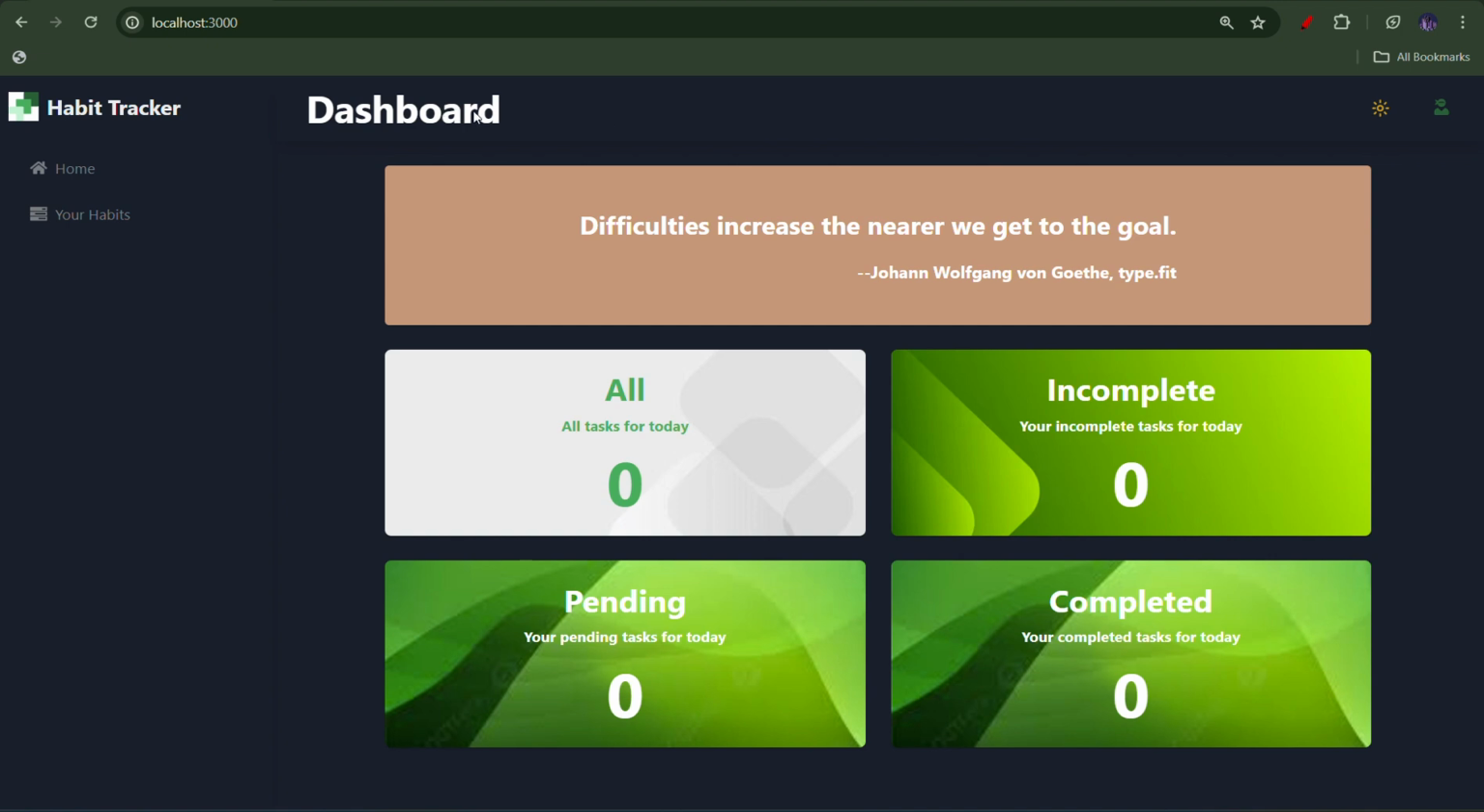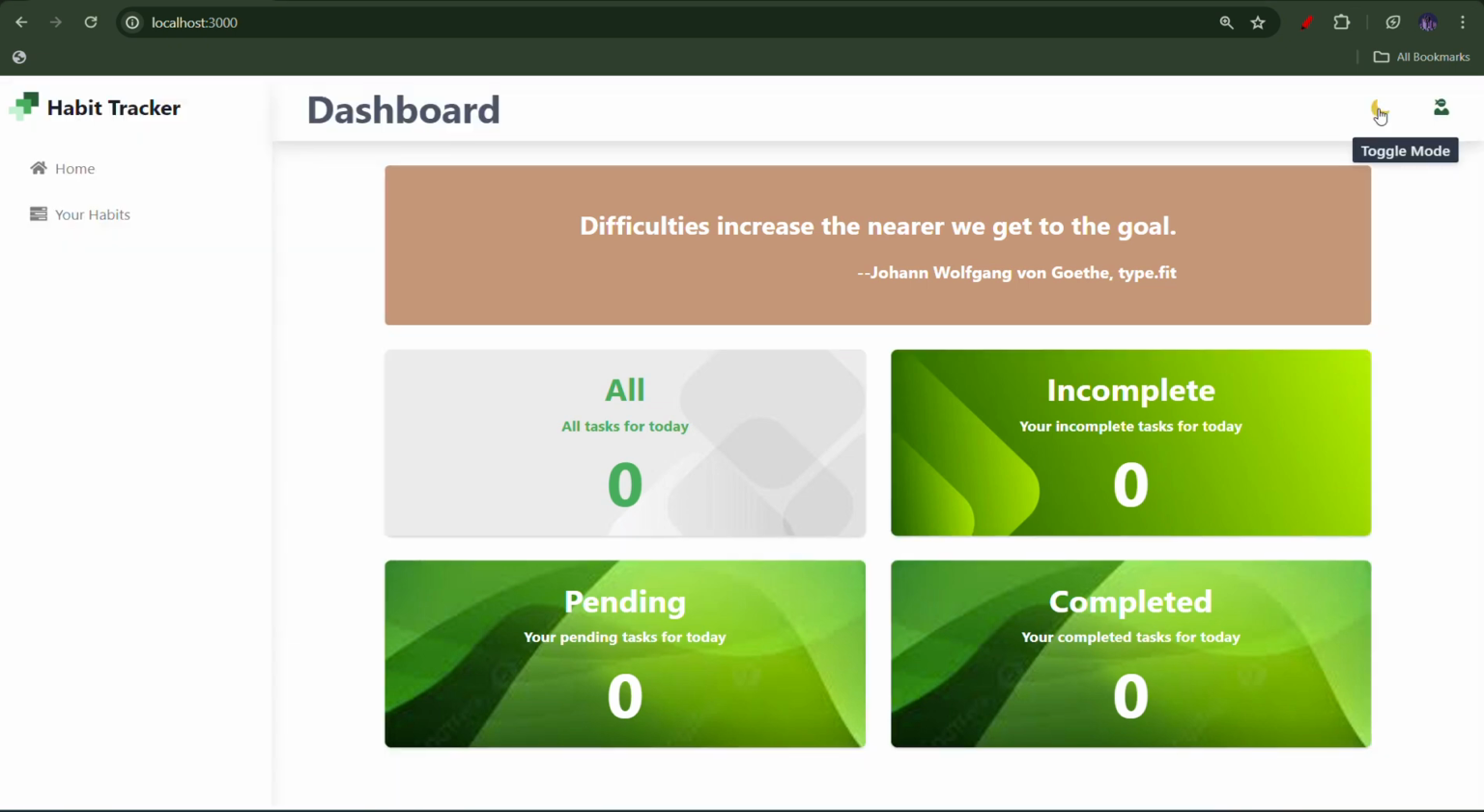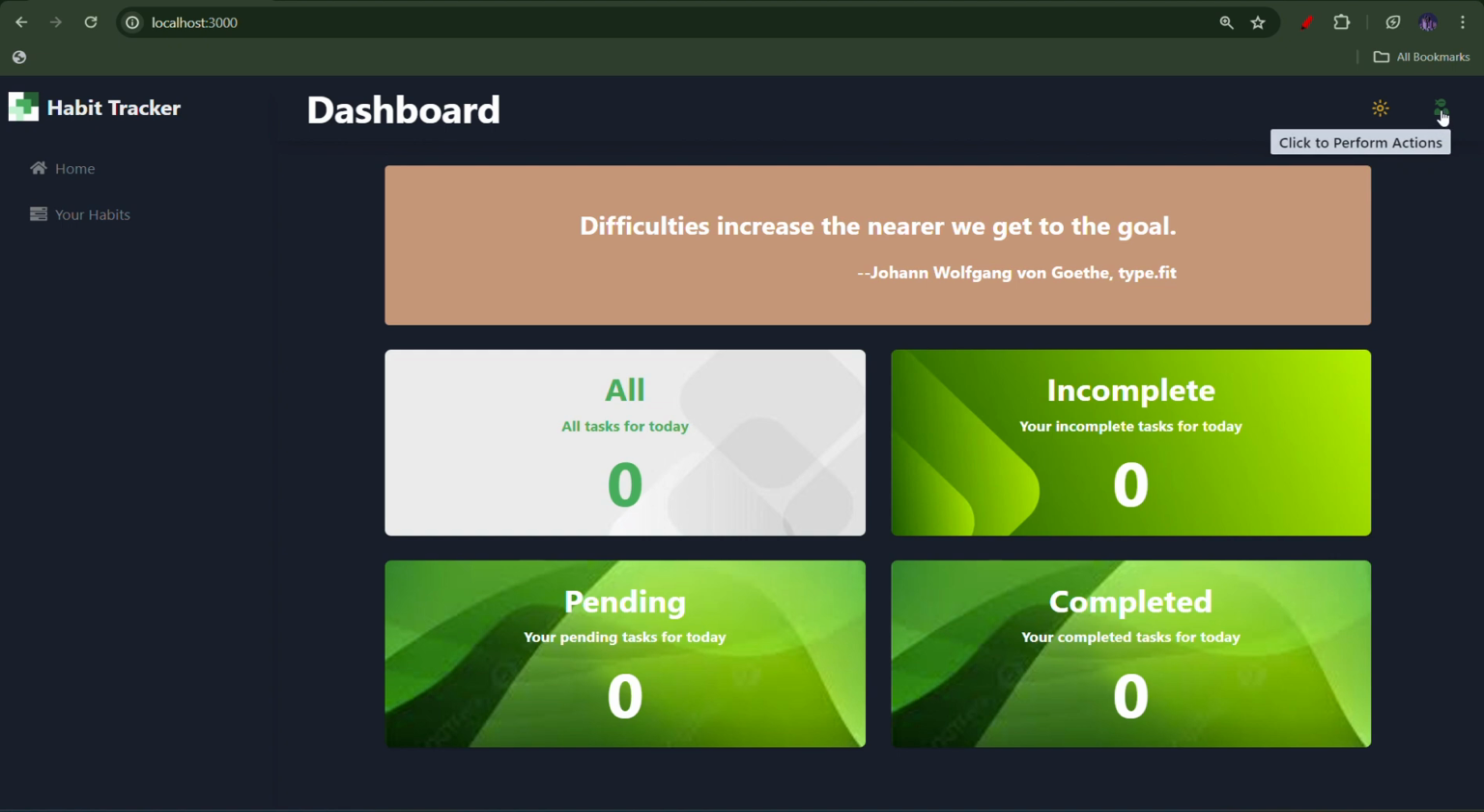This is the basic navbar or say dashboard of my project. I have a dark light mode functionality for this. Then on clicking on this ninja icon, I have two options from the menu. Either I can add a habit or remove all the habits that are initially persisting.